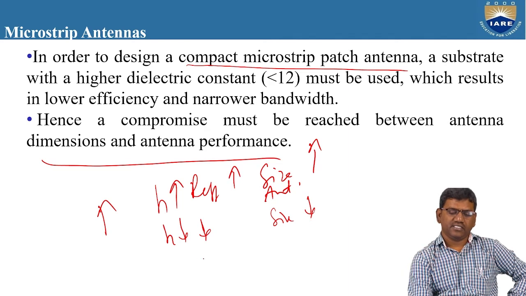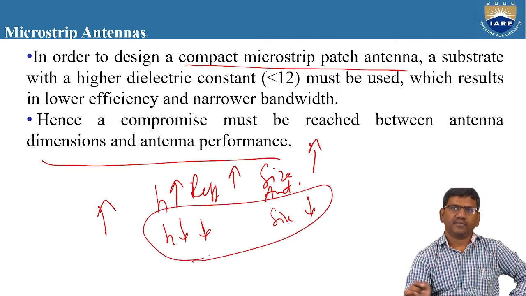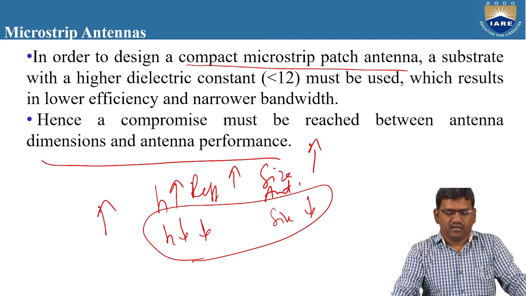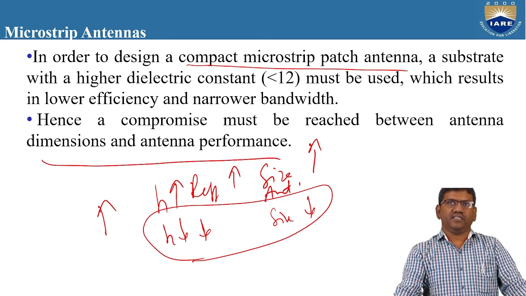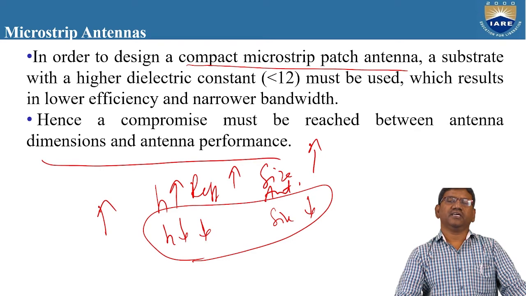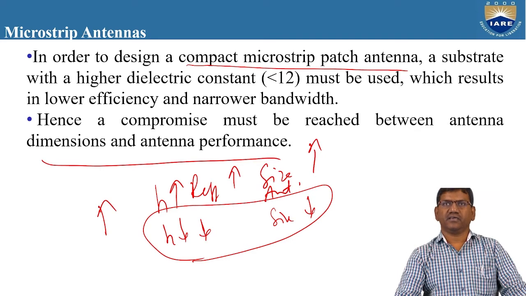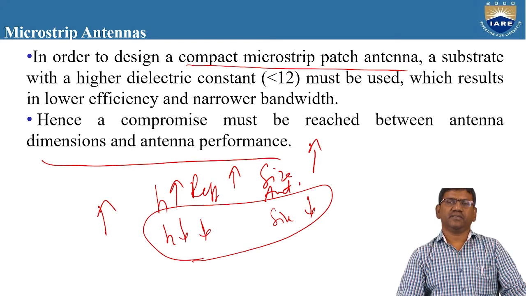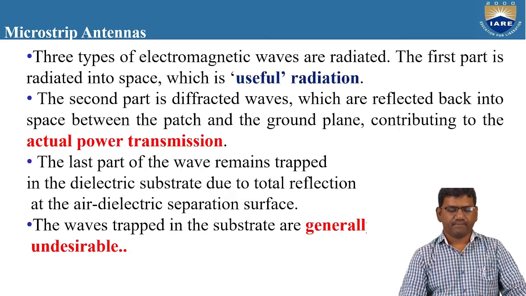So we need to design in such a way that all these three must be optimum. That means we need to have a compromise between these parameters in designing the microstrip antenna. If we increase the value of H, it must not reflect on the performance of the patch antenna.